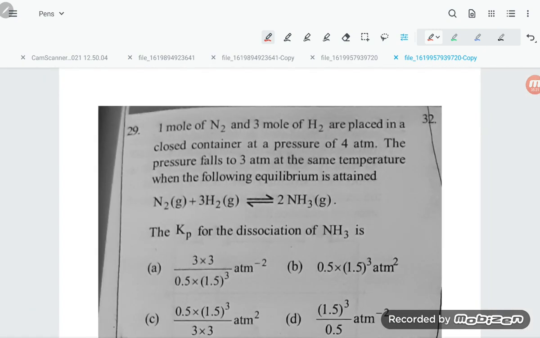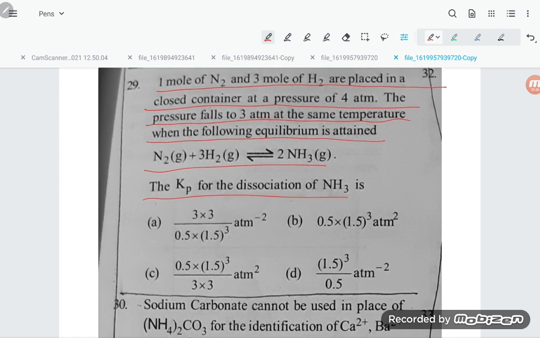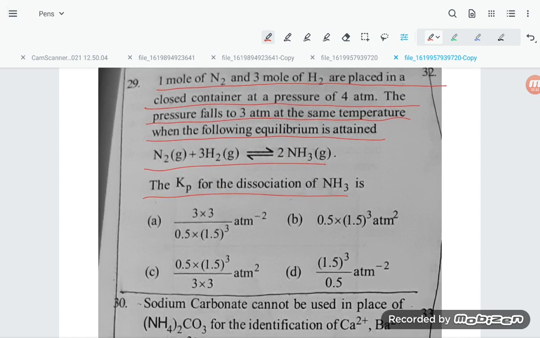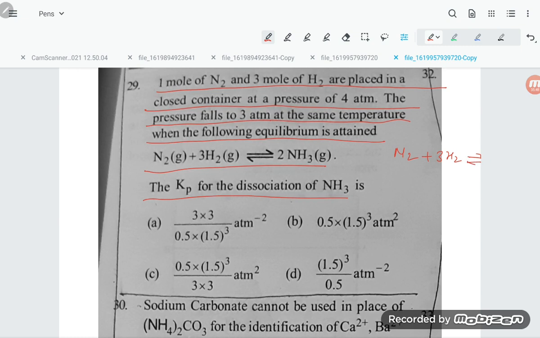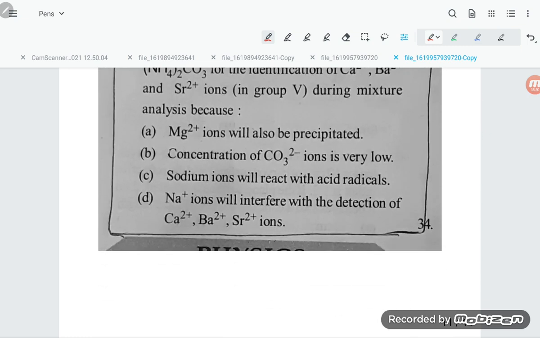Question 29. What is the question? 1 mole of N2 and 3 moles of H2 are placed in a closed container at a pressure of 4 atm. The pressure falls to 3 atm at the same temperature when the following equilibrium is attained. Kp for the dissociation of NH3 they are asking. Let us solve, student. N2 plus 3H2 gives 2NH3.